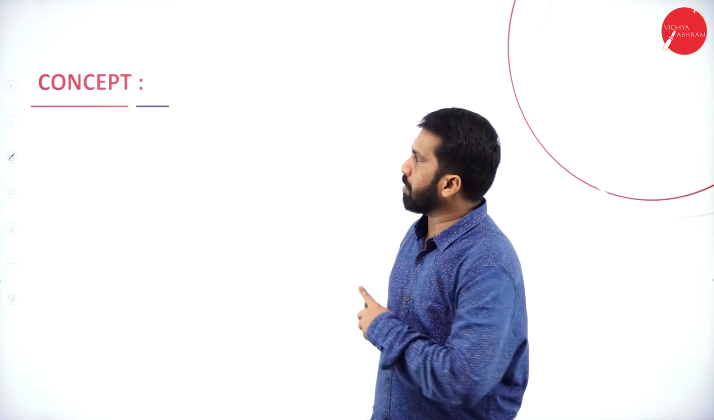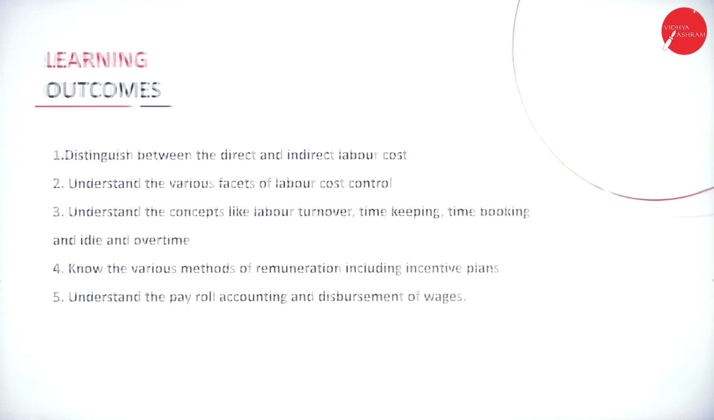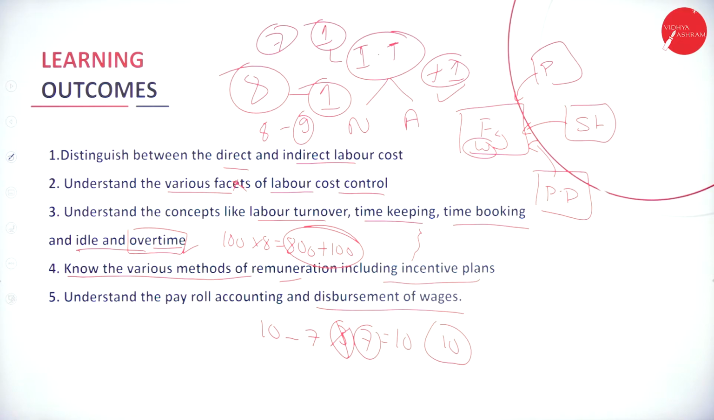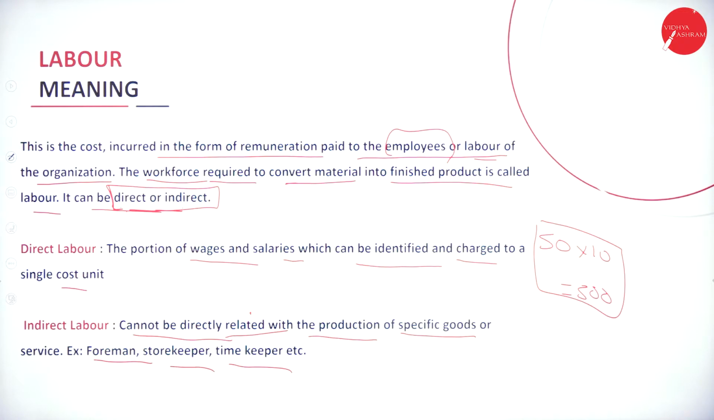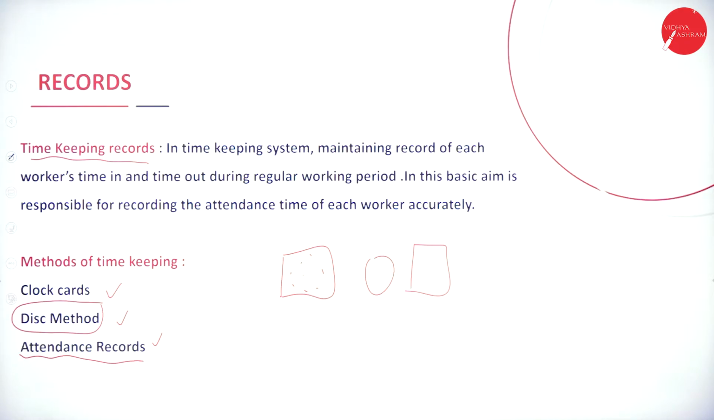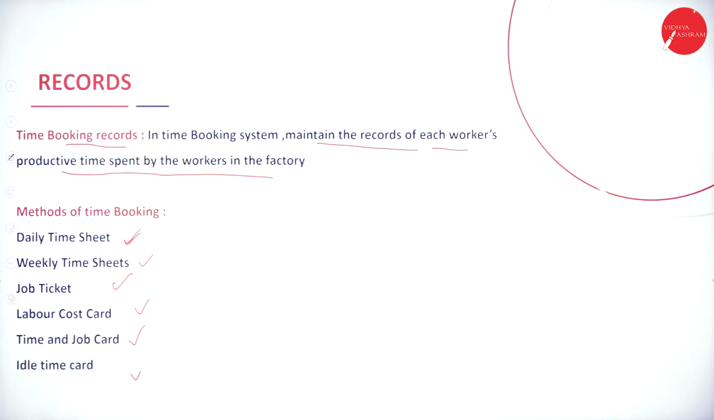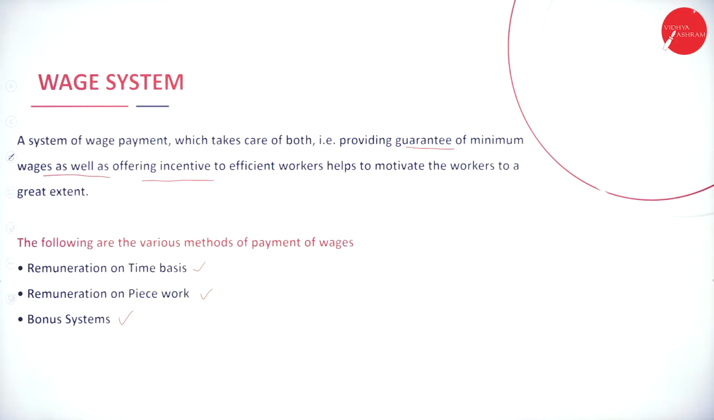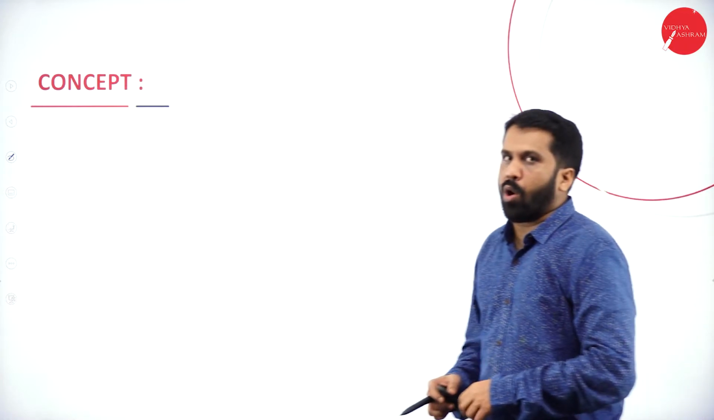So this is all about your concept class. Before this, I'll go back over all these slides. If you want, you can take a screenshot. These are your learning outcomes, your labor meaning as well as types of labor, and records. Then the second part, your wage system. Yes, now we are into the concept.